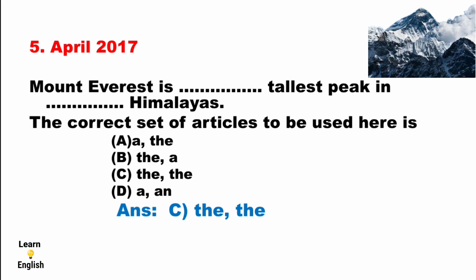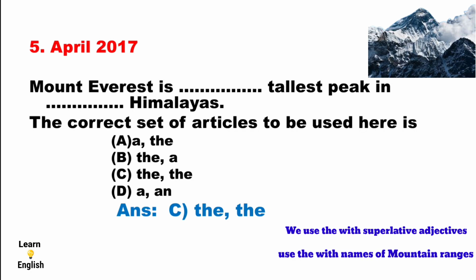Why is the and the correct here? Because we applied a rule here. The rule is: we use the with superlative adjectives and the with names of mountain ranges. The first one is a superlative adjective, the tallest. The second one is the name of a mountain range, the Himalayas. This rule is applied here. That's why the and the is correct.